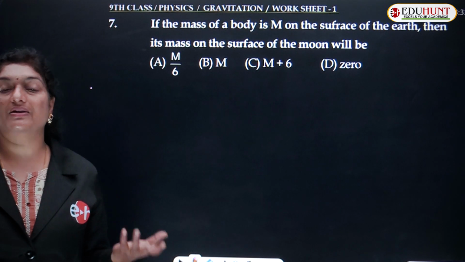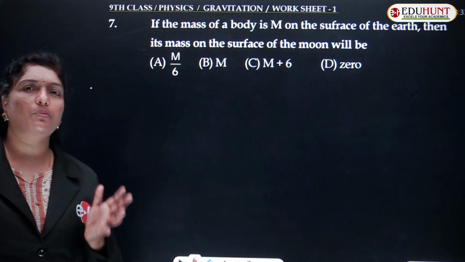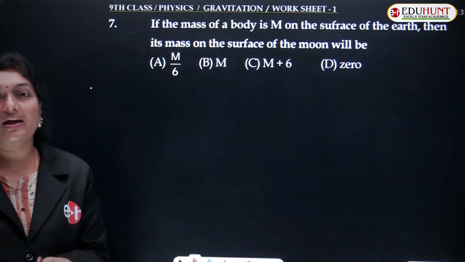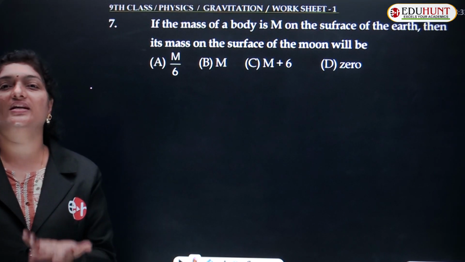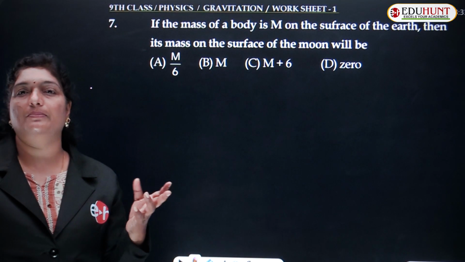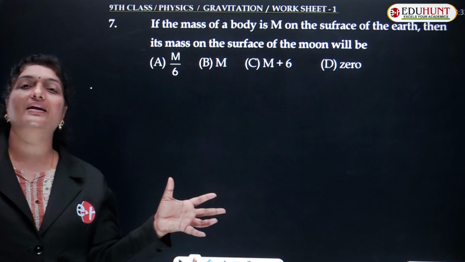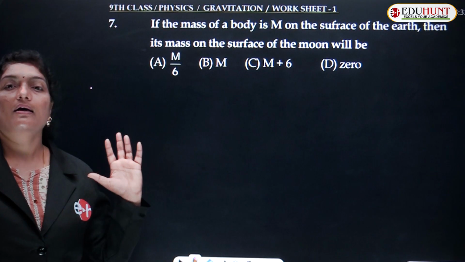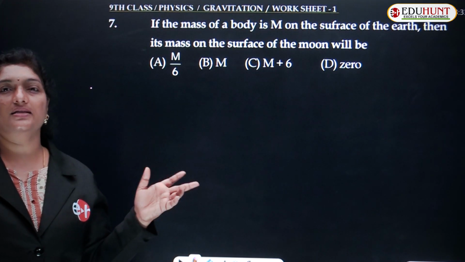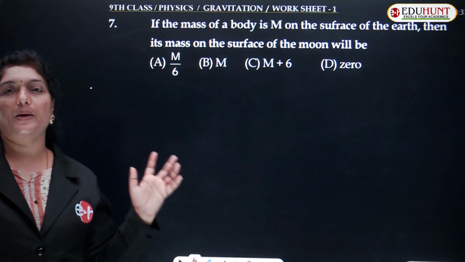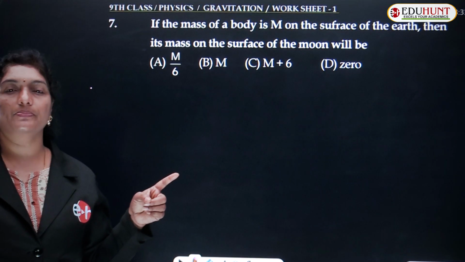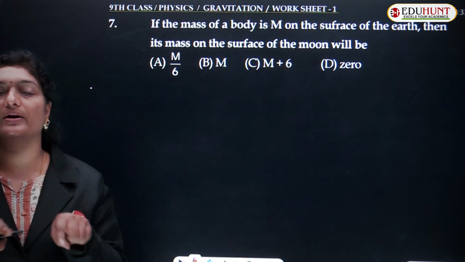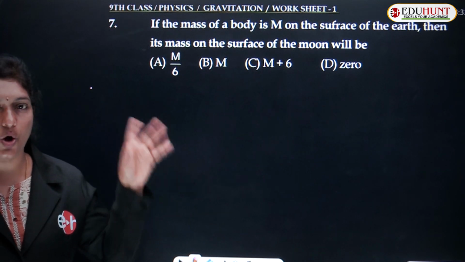The first question we discussed is that mass of the body always remains constant. The weight may change because of the change in acceleration due to gravity. Moon has different gravity, whereas Earth has different values. As gravity changes from planet to planet, the value of g is different, hence the weight might be different, but mass of the body always remains constant.